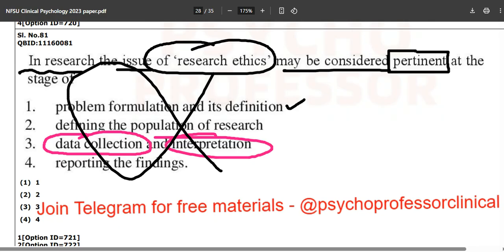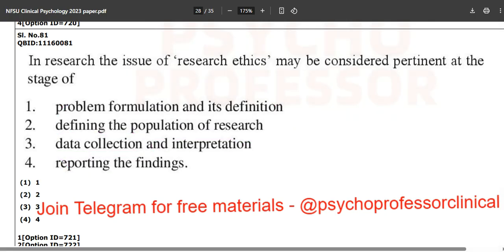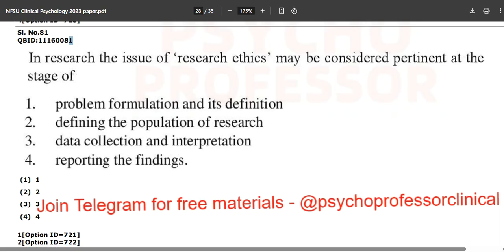This question is never going to repeat in your life, even when you become a clinical psychologist. But what you will witness again and again is research ethics. You must know what those ethics are, set by the APA in 1953 I guess, and the research steps. These research steps are very important. They can ask which of the following is not a step in research. All right, moving forward to the next one.